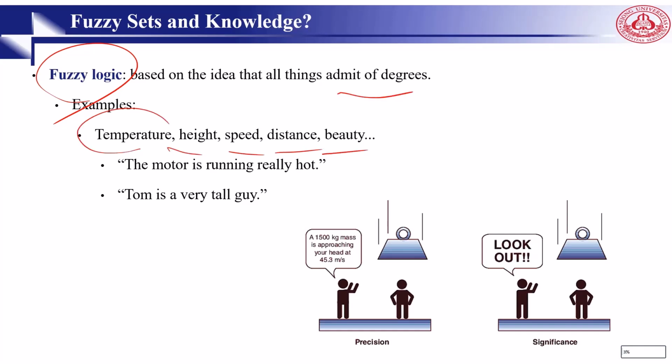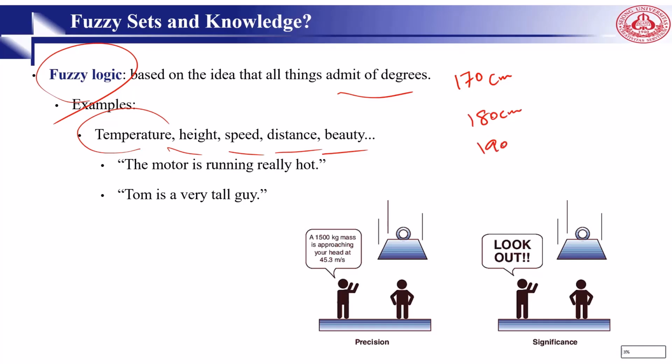When we say someone is beautiful, how can you say he is beautiful? In terms of precision, we should explain to the computer what is the meaning of beauty. When we say something is hot, or someone is tall. For example, one guy's height is 100 centimeters. We say he's tall. Another guy is 180 centimeters. Again, we say he's tall.